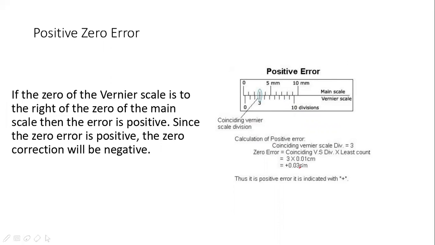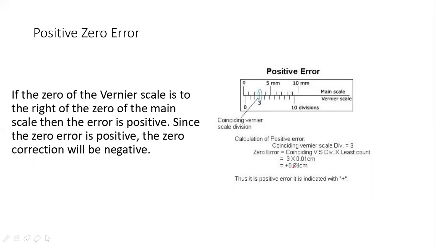When it is multiplied with the least count, you will calculate the zero error, and the zero error will be written with a plus sign. The zero error is positive because it measures more than its original length. So you will write a plus sign.